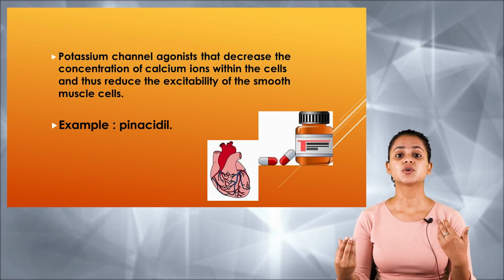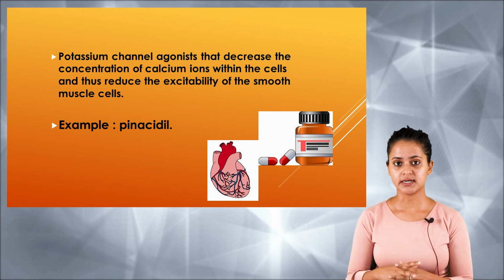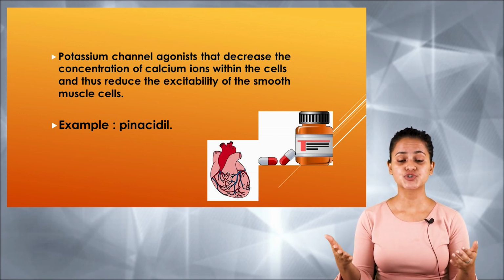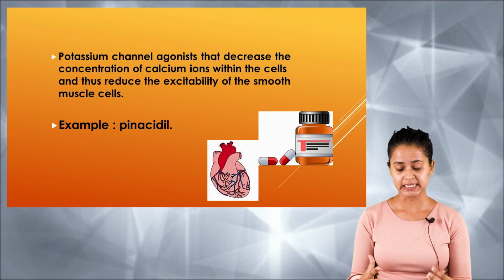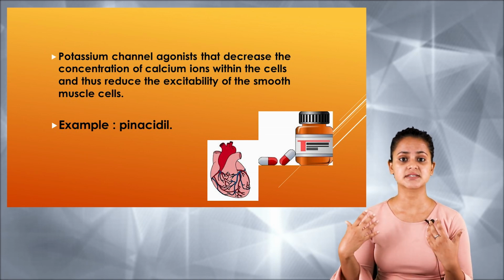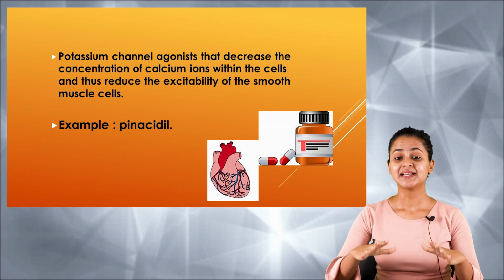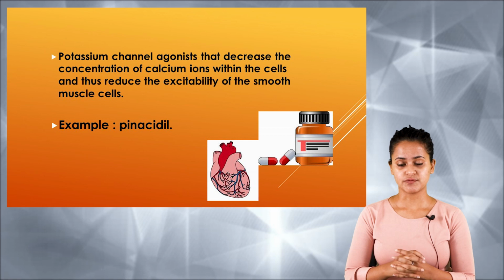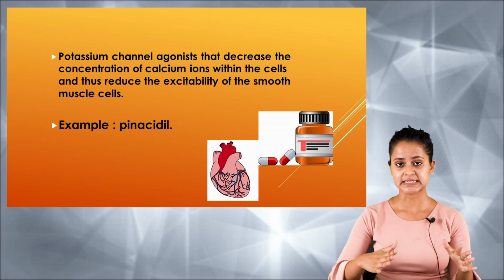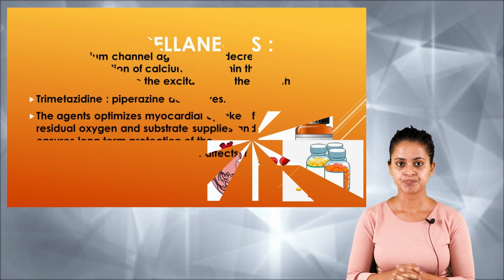So this is the most commonly used drug to manage or to lower the blood pressure as well as to reduce the cardiac workload by influxing the potassium through the potassium channel into the cardiac cells as well as the smooth muscle cells, where the calcium will be decreased here. That's the reason the excitability will be reduced and cardiac muscle cells and blood smooth muscles or blood vessels associated smooth muscle will be relaxed.